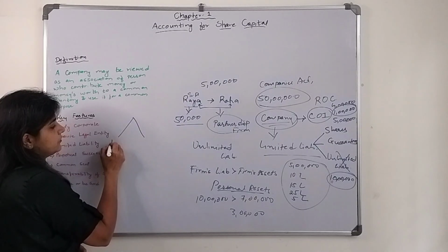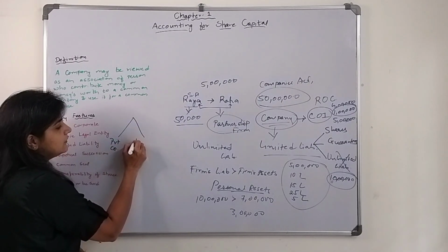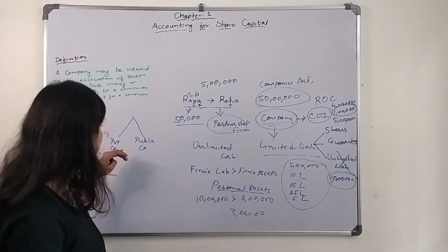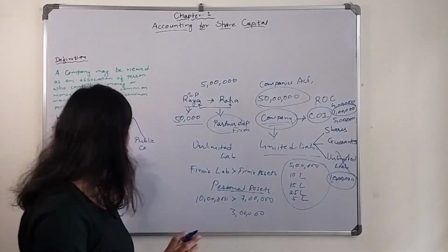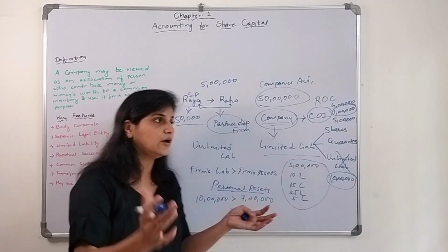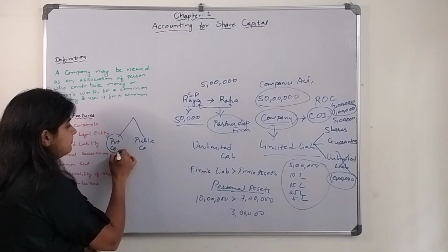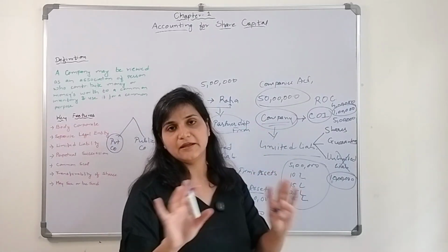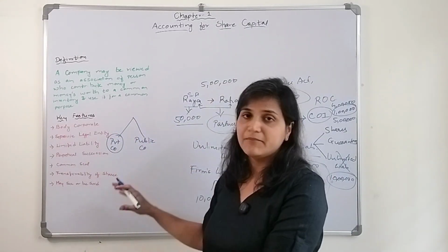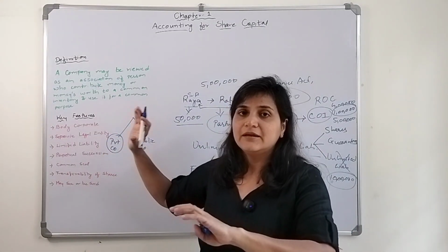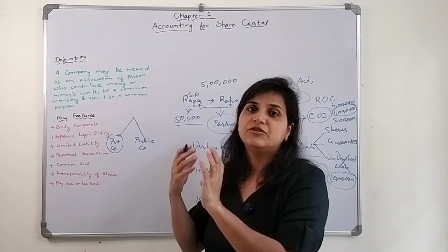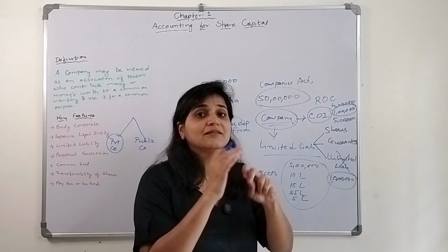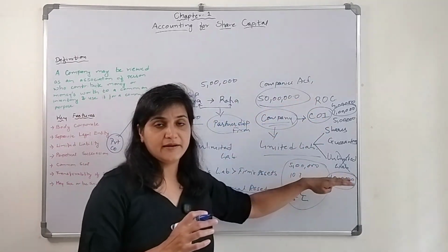Earlier there were 2: private company and public company. Let's first talk about the private company. Private company means that this company is not asking money from anybody else, from the general public. Whosoever are the members of that particular company, they are going to use their money only, whatever they have decided. This is limited by shares or by guarantee.